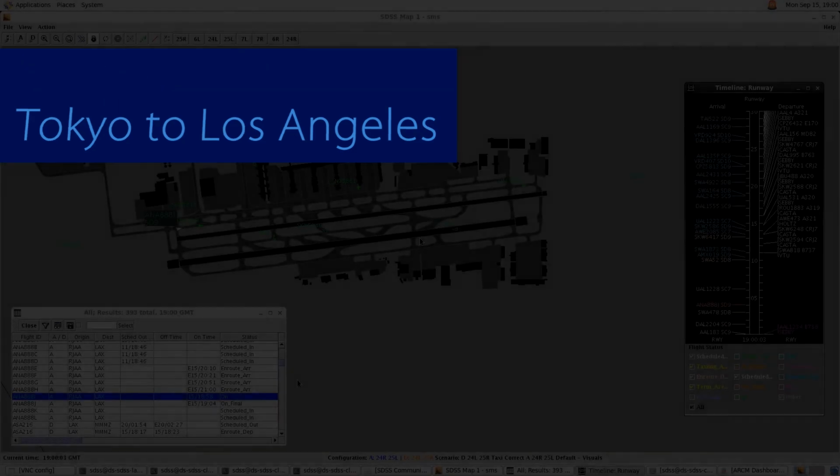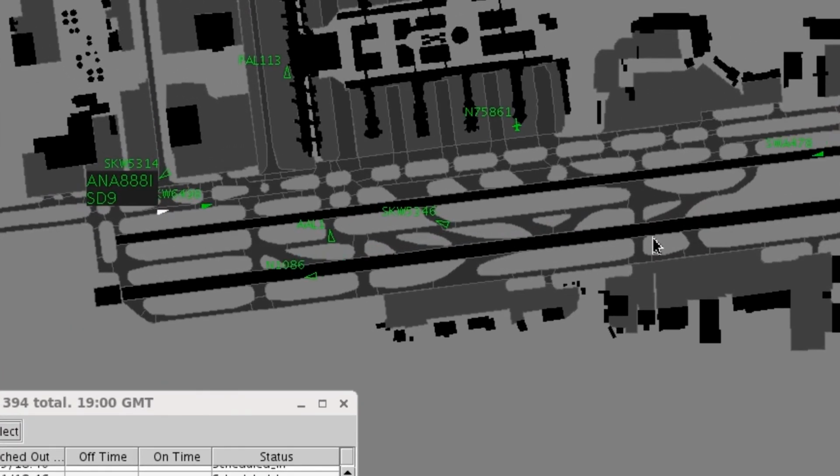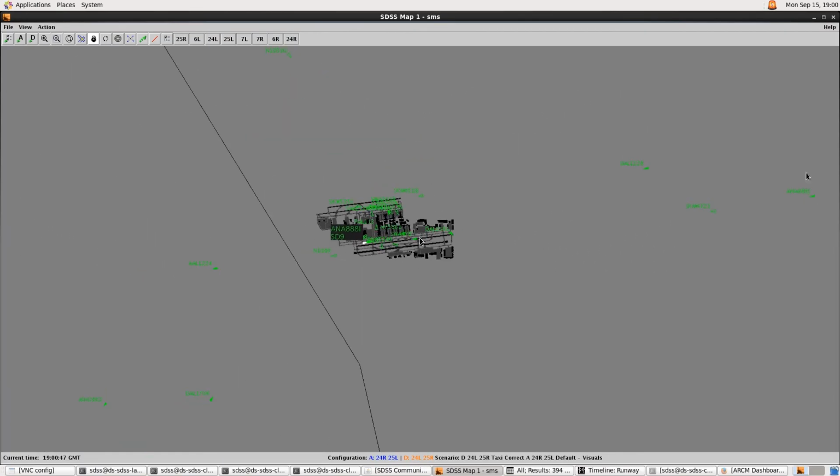The final steps for the Asiana 888 flights is the arrival into Los Angeles Airport, which includes surface movement and the publishing of the arrival message. At the Los Angeles terminal area of SDSS, we can see a few of our Asiana flights. Asiana 888 India is taxiing on the surface with a status of taxi in, and Asiana 888 Juliet is on final approach into Los Angeles International Airport.